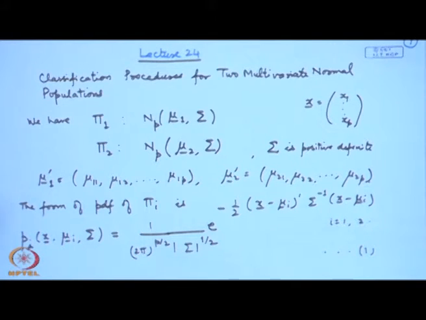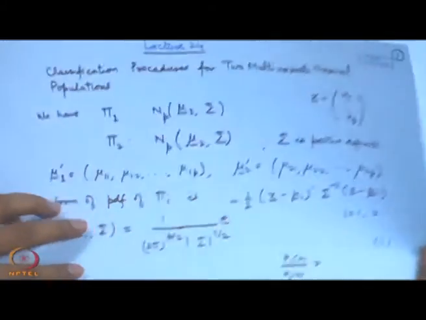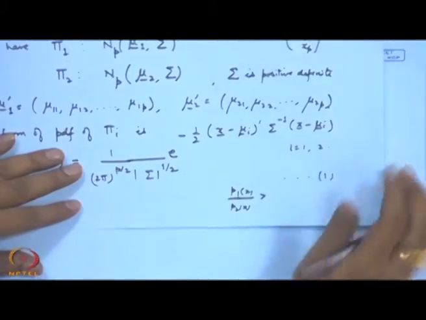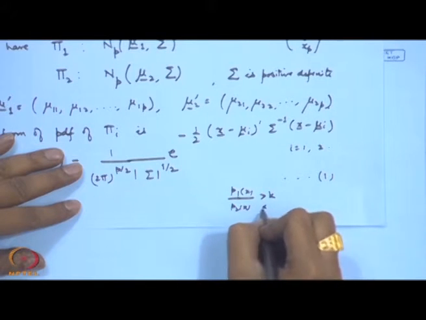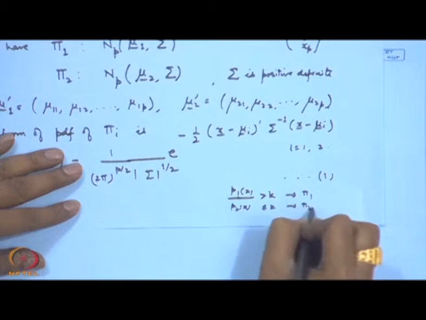If we want to classify according to the rules that we discussed yesterday, then the Bayes rules or the minimax rule, the class of all admissible rules is of the form p1(x) by p2(x) greater than k or less than or equal to k, for classifying into the first population or the second population.